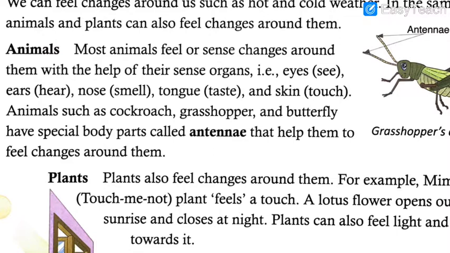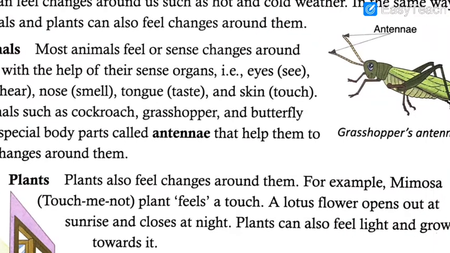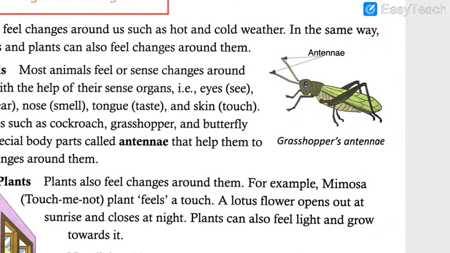So this is all possible because of the skin. So these all things even animals have. But few special animals like cockroach, grasshopper. Now here in the picture it is shown how they have the antenna. So this is the antenna. It is very well labeled. Even those who have the textbook, they will be able to see it.